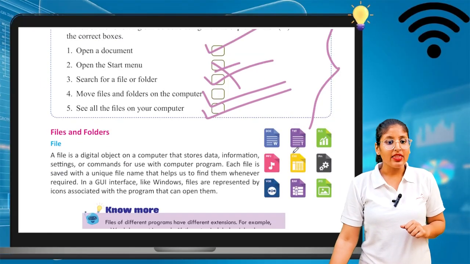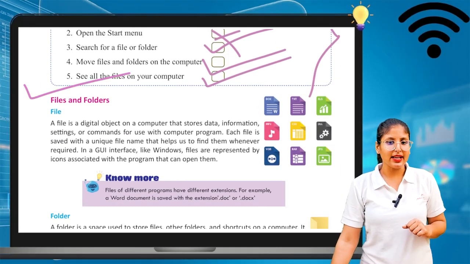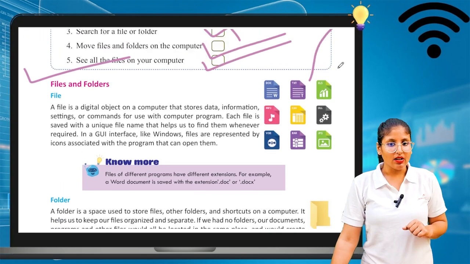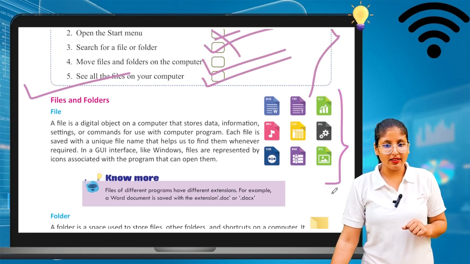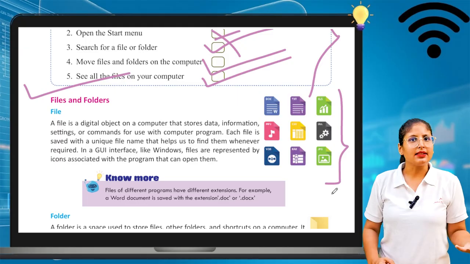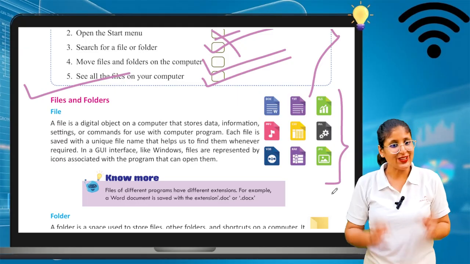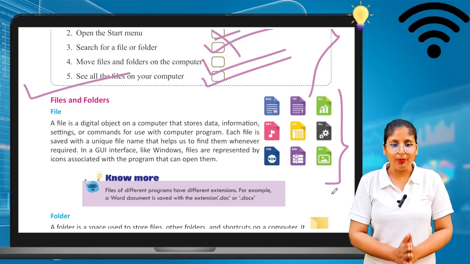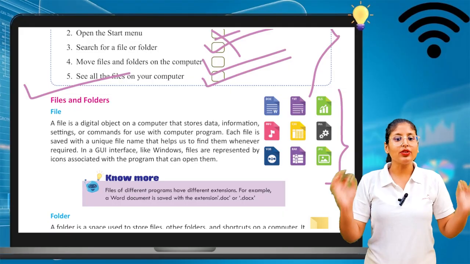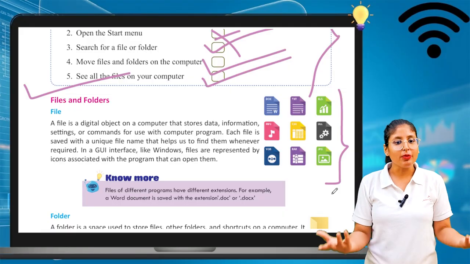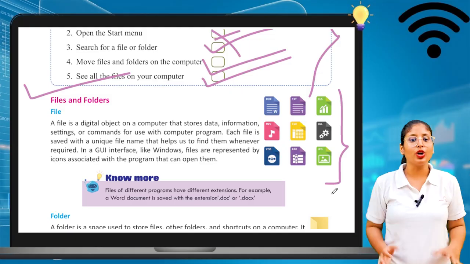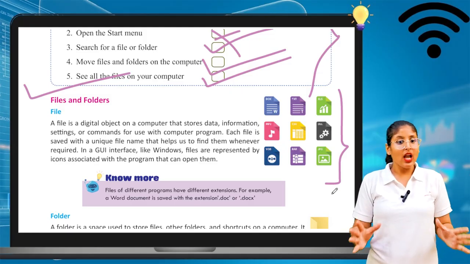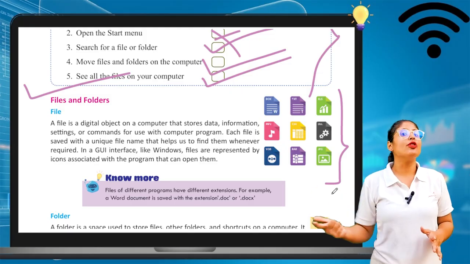Okay, now we will see what are files and folders. We can see these are the files, different files are there. So we will see what a file is in your computer. A file is a digital object on a computer that stores data, information and settings or commands for use with a computer program. So a file has data and information in it.